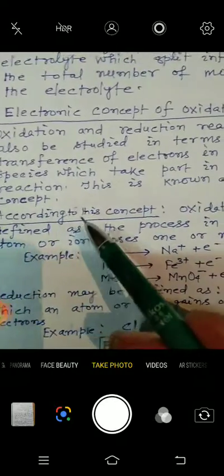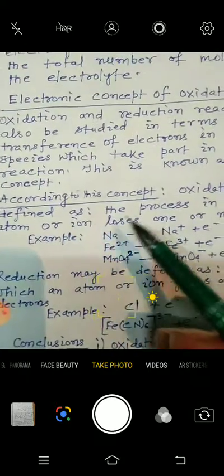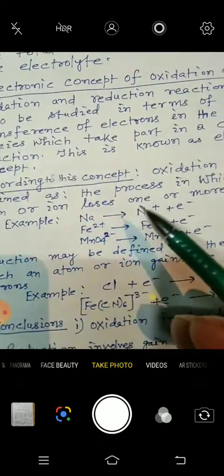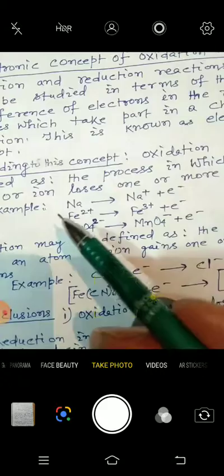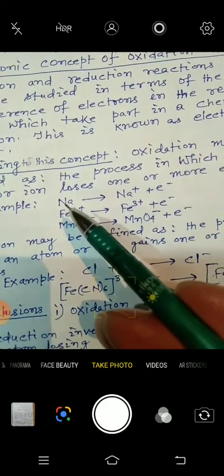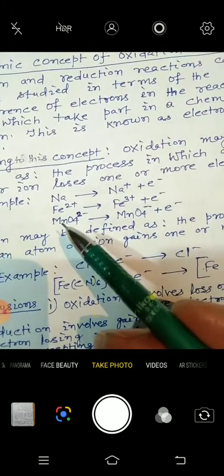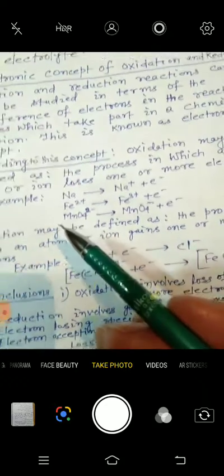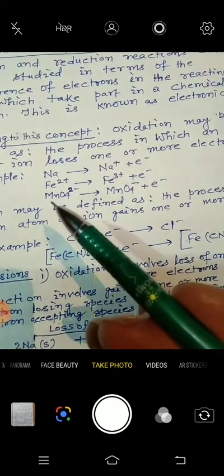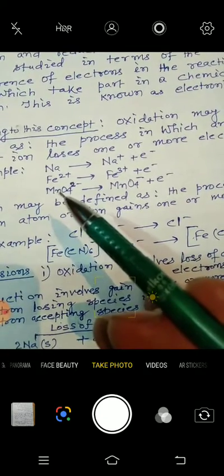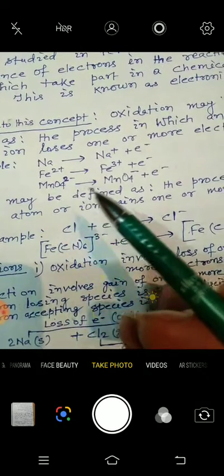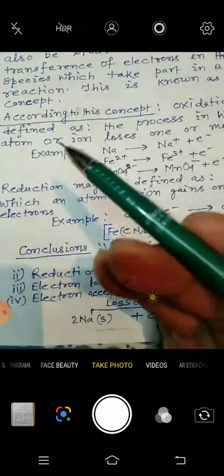According to this concept, oxidation may be defined as the process in which an atom or ion loses one or more electrons. See here, this is an atom which loses electrons, and this is an ion, made up of a group of atoms, which also loses electrons. So this is the electronic concept of oxidation.